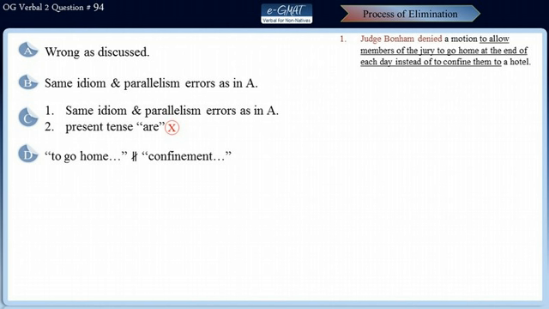So we are left only with choice E, and choice E is the correct answer because what follows rather than is be confined, which clearly shows that the jury members were confined in hotel rooms. So choice E is the correct answer for this sentence.